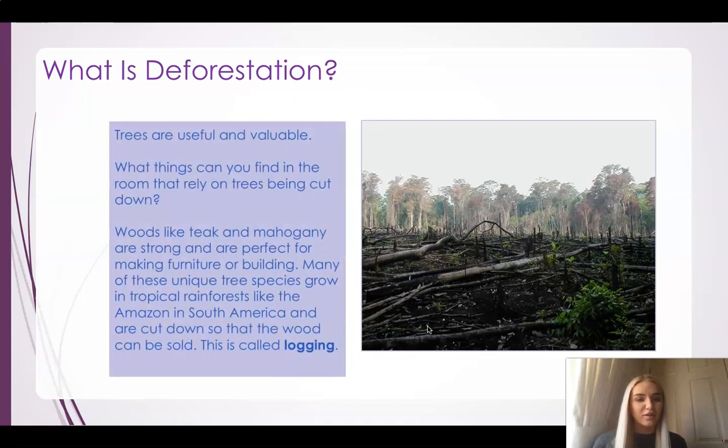And deforestation is interesting because trees are very, very useful and very, very valuable. I bet you didn't know some things that can be made from trees. I want you to have a think. What things can you find in your room that rely on trees being cut down? Pause the video now, have a look around you. Can you see anything that might rely on trees being cut down? Off you go.